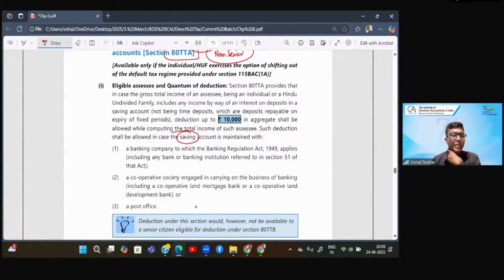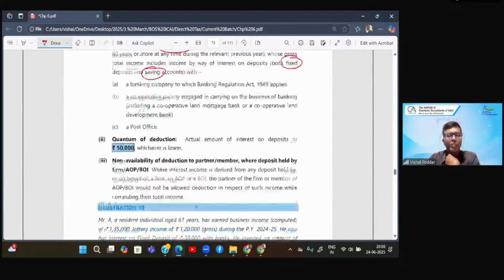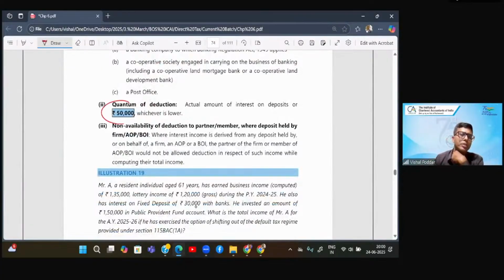So this is your second difference. And the third difference is the maximum limit of deduction. Your interest income may be any amount, but here we give you deduction up to 10,000, and here for senior citizens, the deduction is up to 50,000.